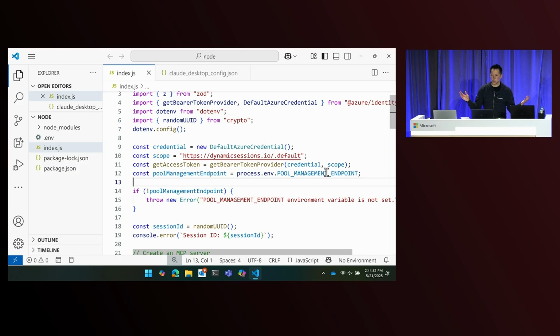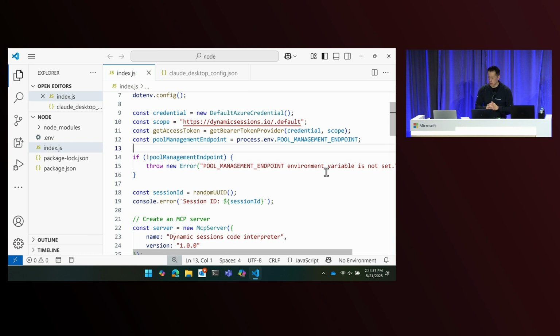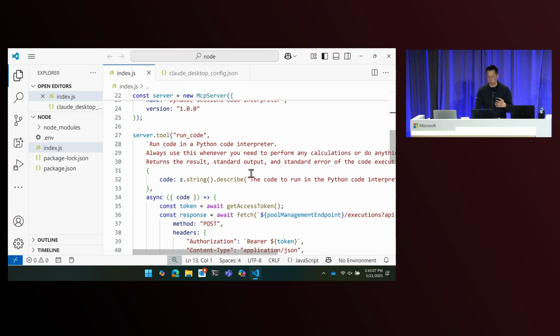All an MCP server is, if you haven't built one yourself, is just a process. In this case, it's going to spin up locally, the MCP client is going to connect to it, and it's going to talk to it over standard I/O. And then we can expose one or more tools to the client by, in this case, just running the server.tool method. So in this case, I am exposing one tool called run code. And then I'm giving it some instructions describing the tool. It's a Python code interpreter.